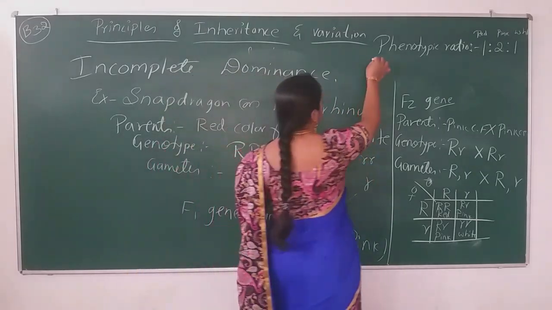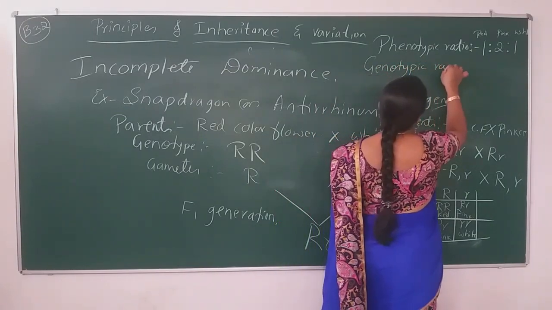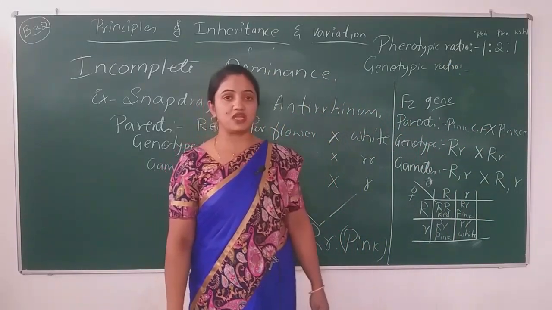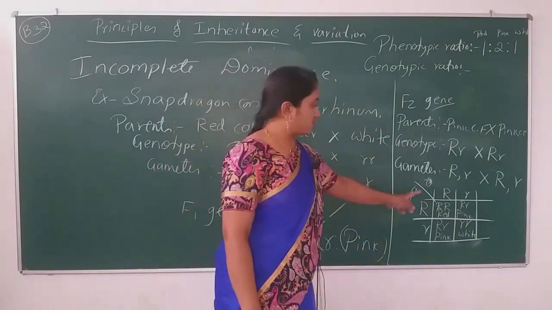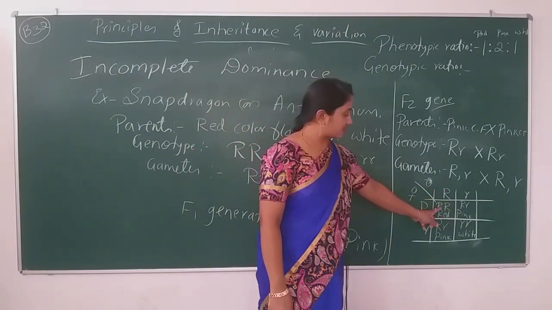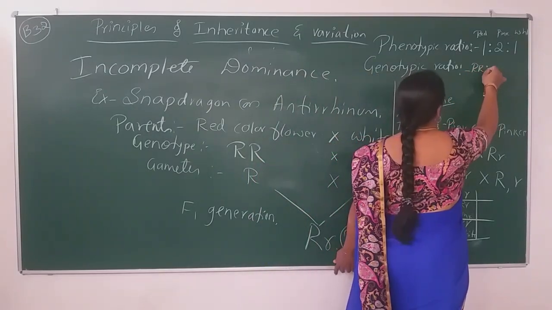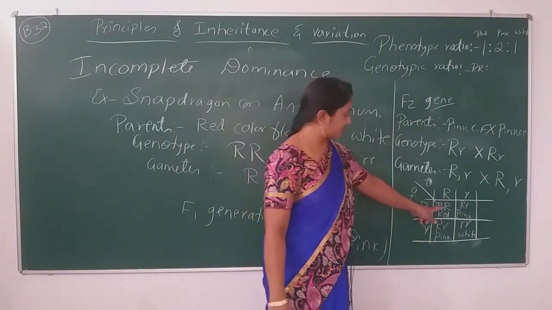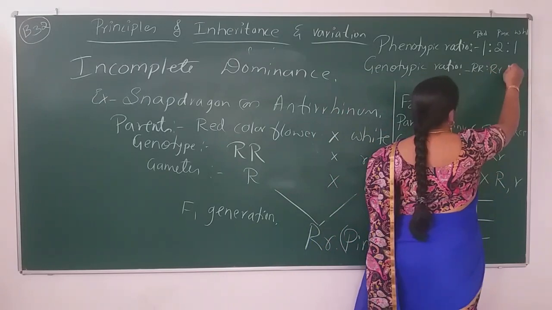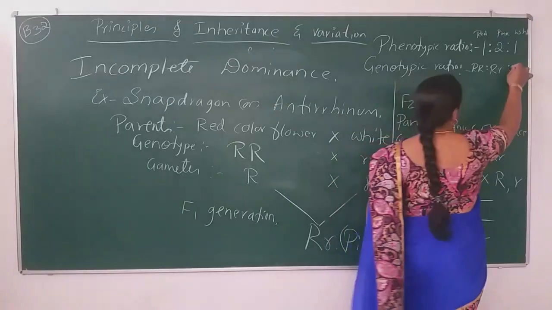Now coming to the genotypic ratio. How do you calculate the genotypic ratio? Out of 4, just write capital R capital R, capital R small r, and don't write the same one again, then small r small r.